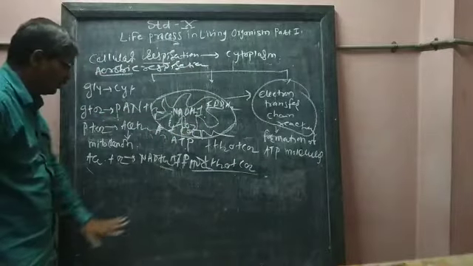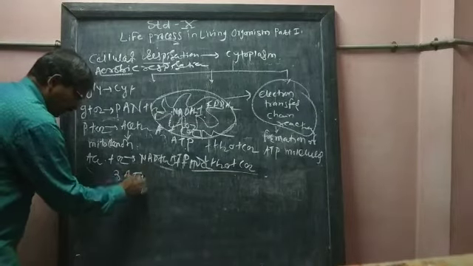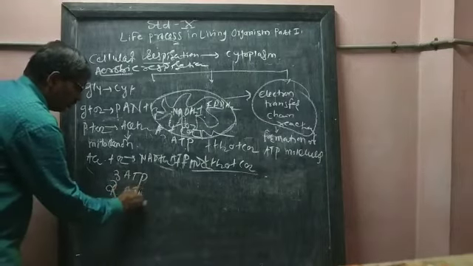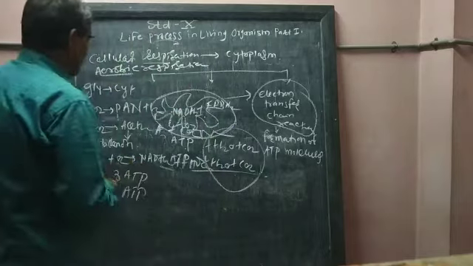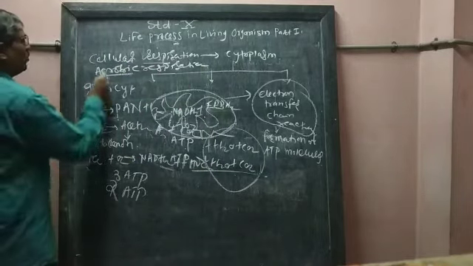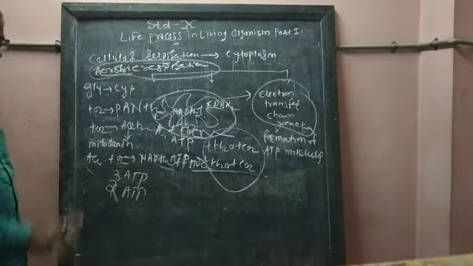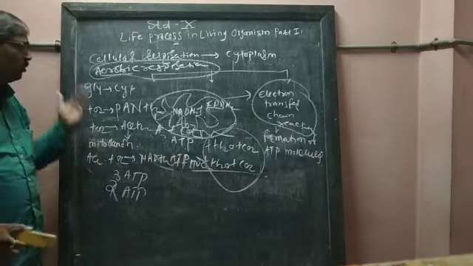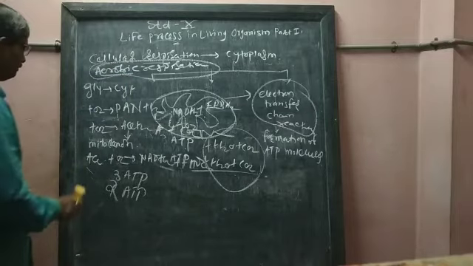NADH2 reacts with oxygen and produces 3 molecules of ATP, and FADH2 produces 2 molecules of ATP, with the formation of water and carbon dioxide. In this way, aerobic respiration is completed. Energy is produced. The formation of energy with the help of oxygen is called aerobic respiration.